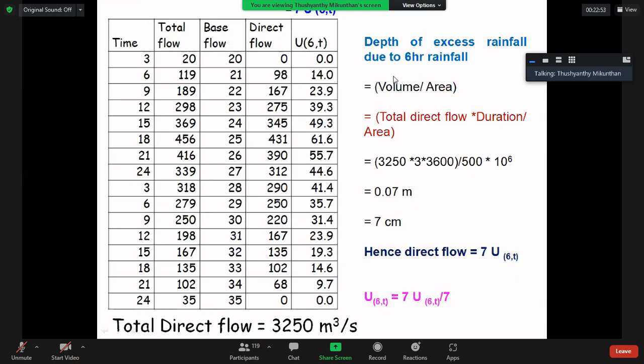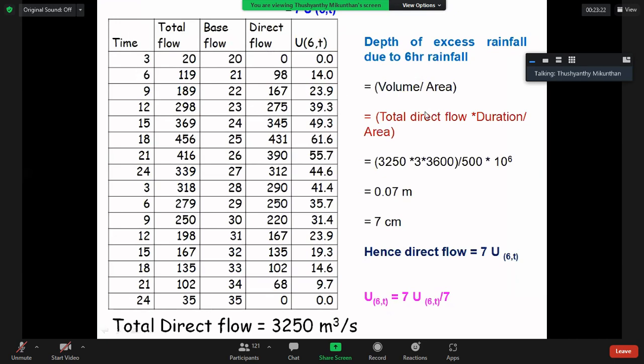So how to calculate this volume? Here see the measurement interval, 3 hour. Direct flow is in meter cube per second, so you have to convert hour to second.